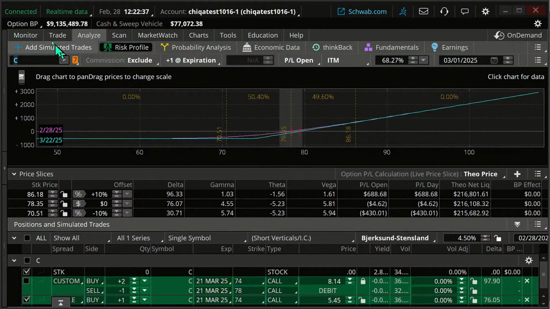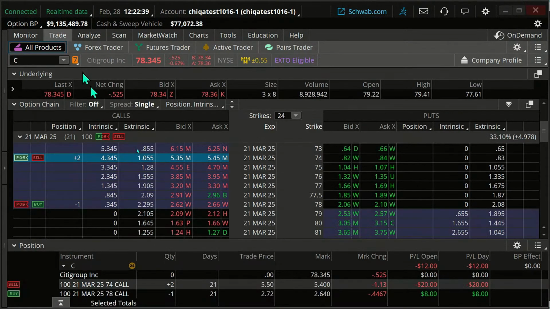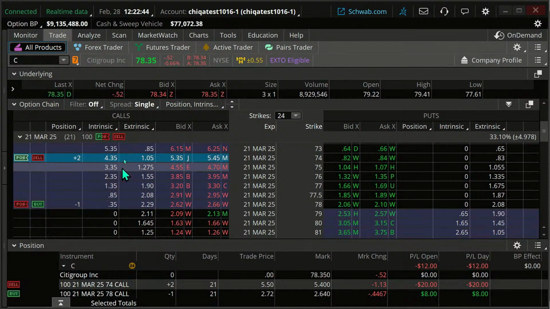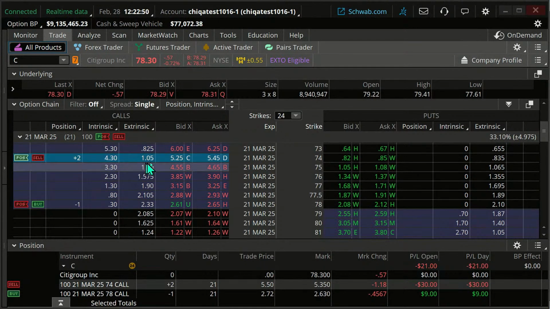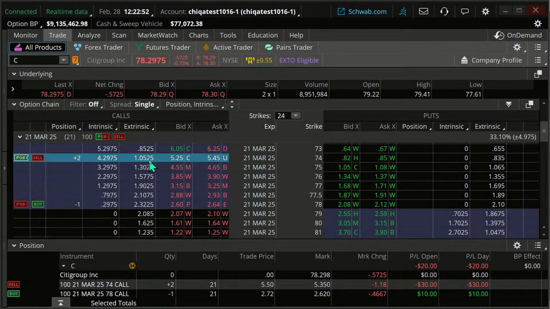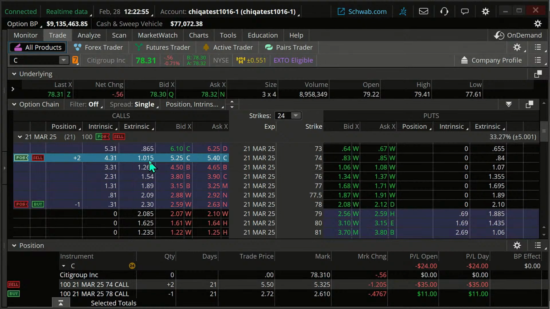The long call itself is not a zero extrinsic value trade. In this case, if we went in the money to this 74, just to keep apples to apples here, we actually have a full $1 of extrinsic value on there. So in terms of the time decay components, if you just hold it for a day or two, it's probably not going to be a big difference.